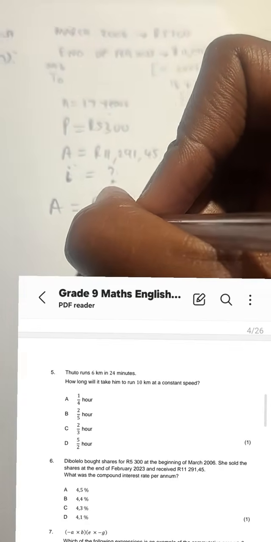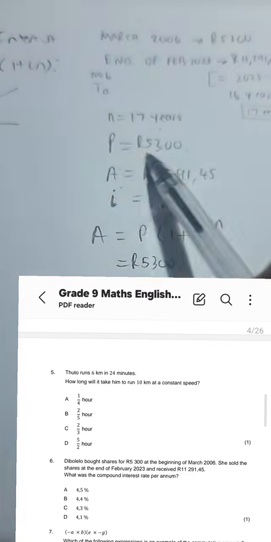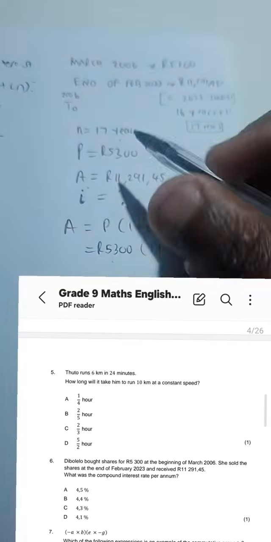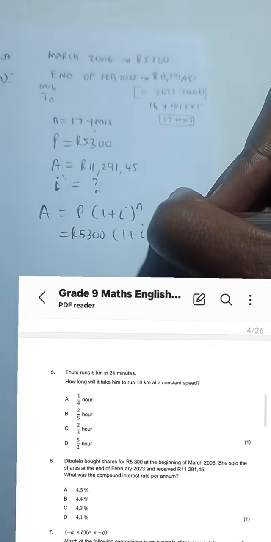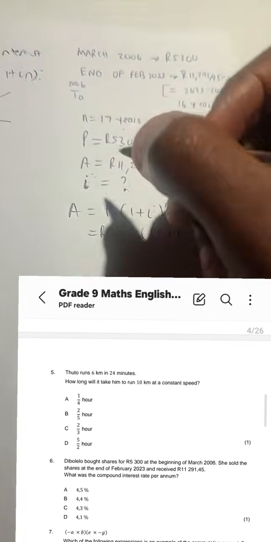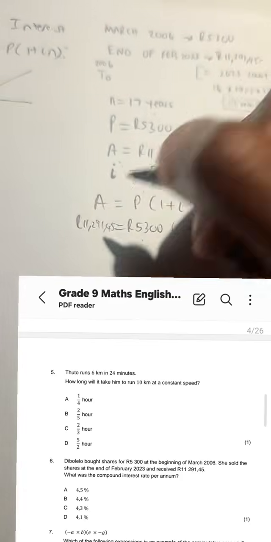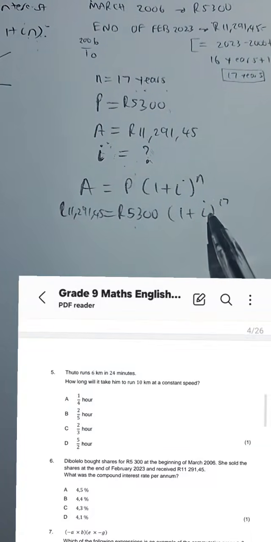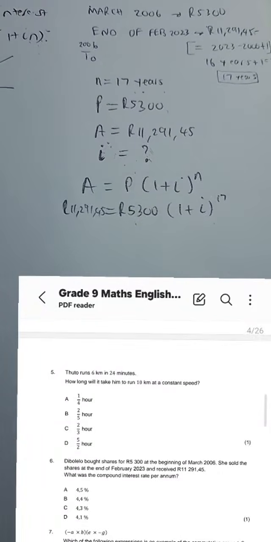P is 5,300. P is what we call the principal amount, the amount at the beginning, 5,300. 1 plus I is what we want. N is what we basically got. And then A is 11,291 rand 45 cents. Now what I need to do is find the value of I. In other words, make I the subject of the formula.